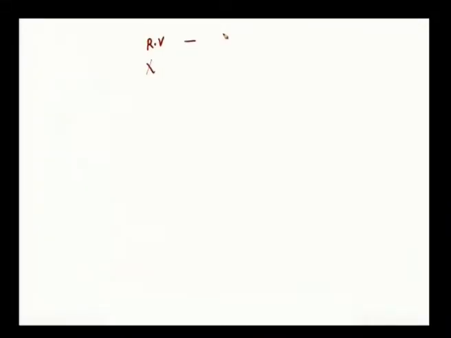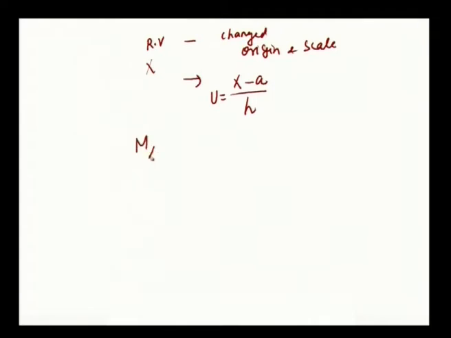When the random variable x is changed in origin and scale, it becomes from x to x minus a by h. Minus a is the shift of origin and divided by h is the scale change. Okay. This particular random variable we will represent it as equal to u. So, we have to see what happens to this mx of t from mx of t to mu of t.